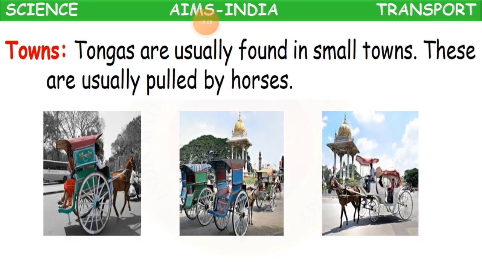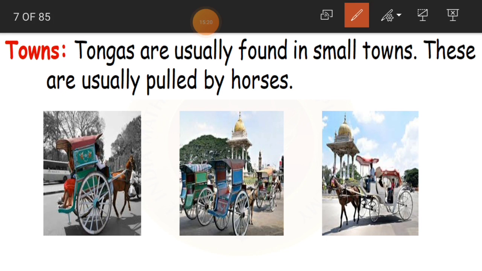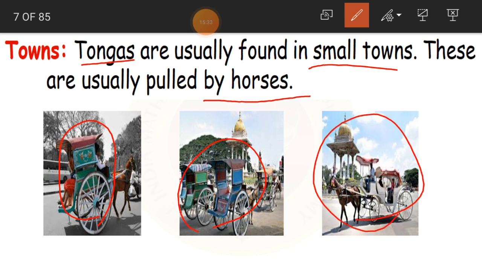Yes. Now coming to towns, what do we use? In towns, tongas are usually found in small towns. These are usually pulled by horses. See here, tongas, have you seen them?